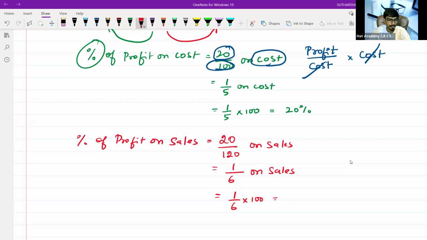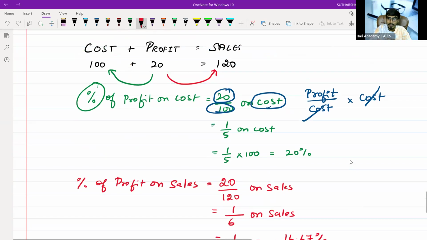Just tell me the value. 16.67. 16.67%, that's it. Now, if you calculate 16.67% on 120, you will get a value of something like 19.99 or 20.111. Okay, this is how you should know the value.